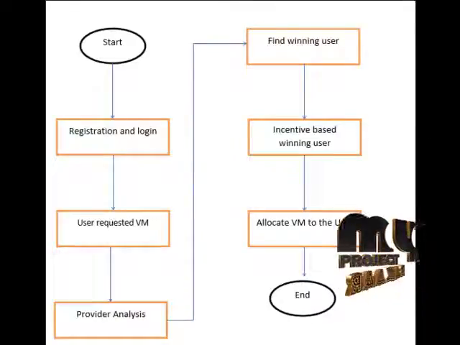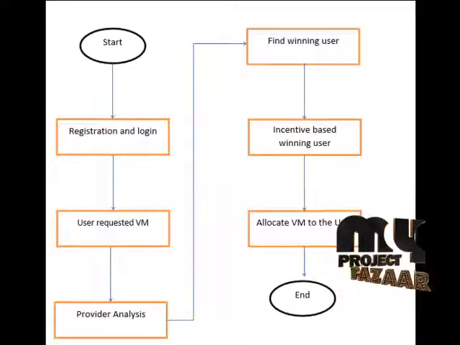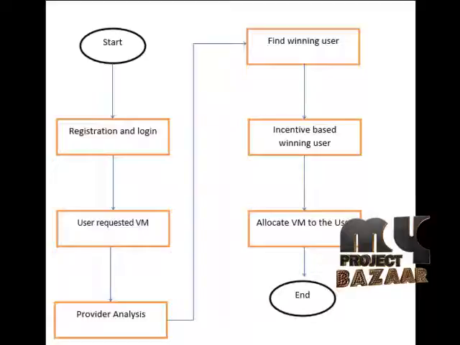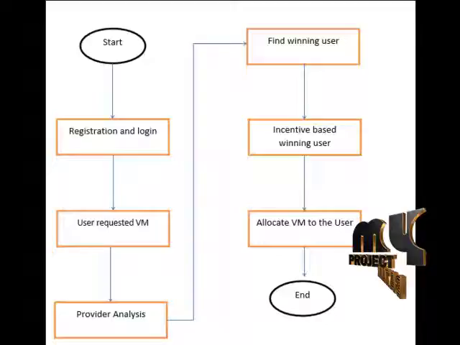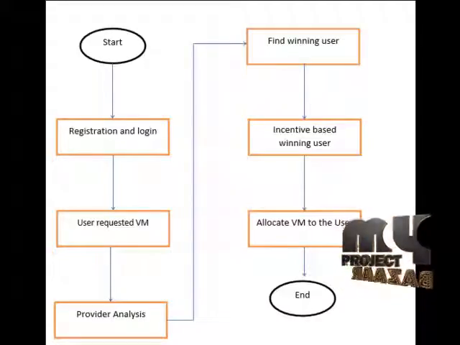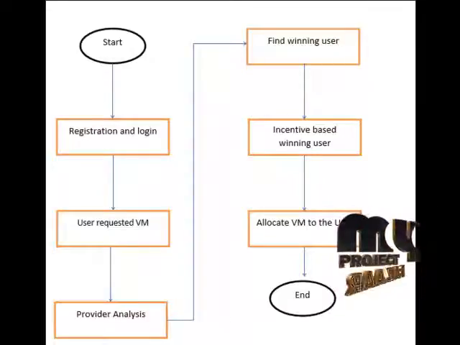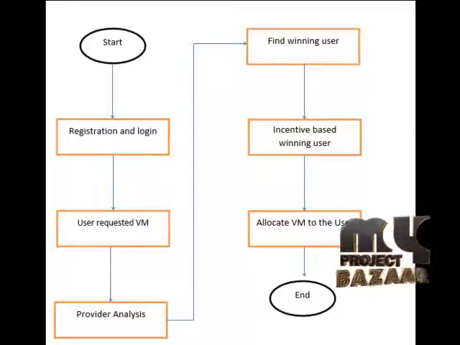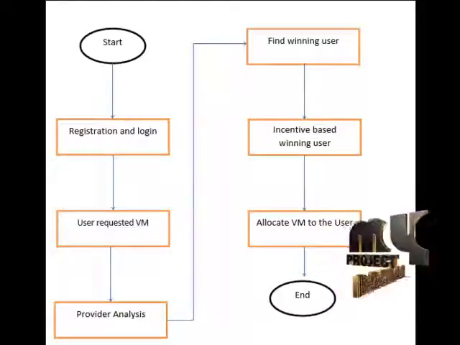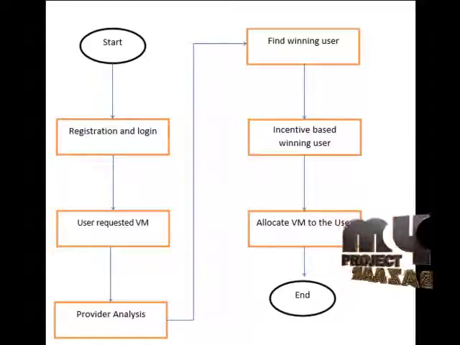In the data flow diagram, first of all, the user and the cloud provider register and log in with their information. After that, the user requests the virtual machines in the auctions. After that, the cloud provider analyzes the user's requests and finds out the winning users from the participating users. After that, the incentive-based winning users are filtered from the process. After that, we allocate the VMs to the winning users. This is the overall flow for our process.